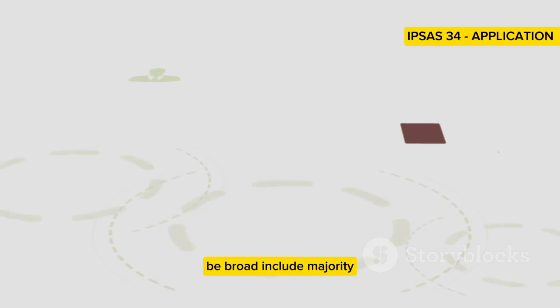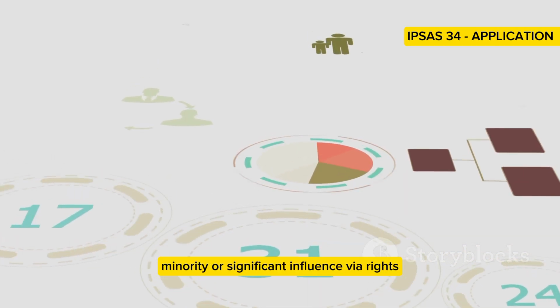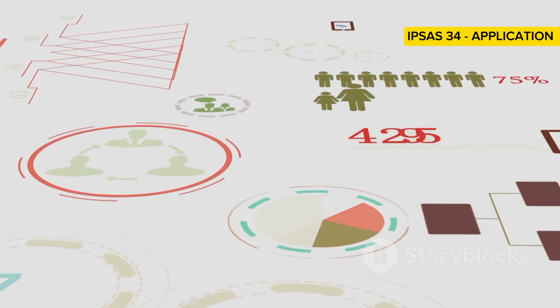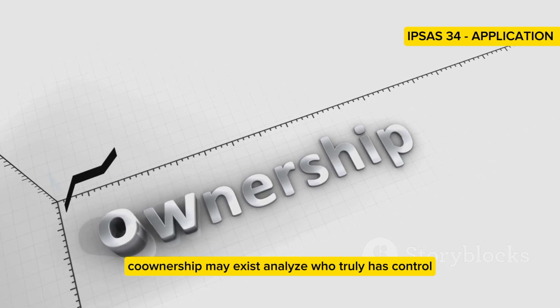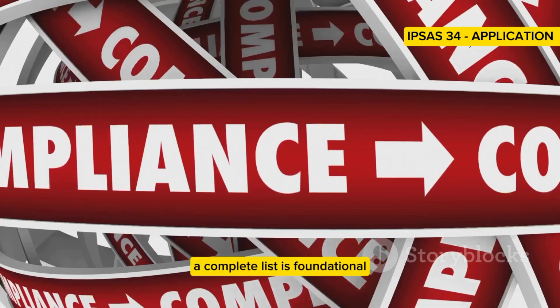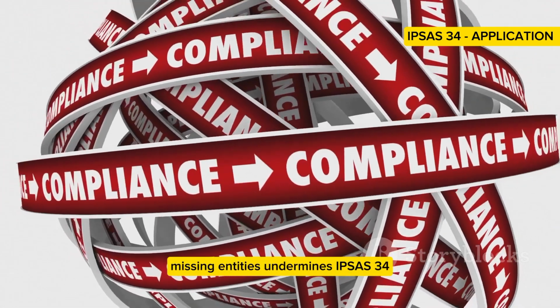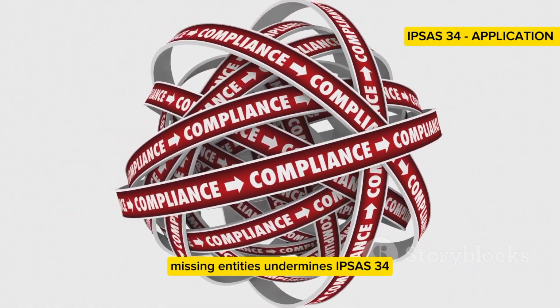Be broad. Include majority, minority, or significant influence via rights. Co-ownership may exist. Analyze who truly has control. A complete list is foundational. Missing entities undermines IPSAS 34.